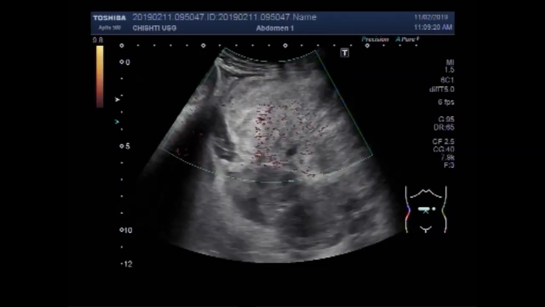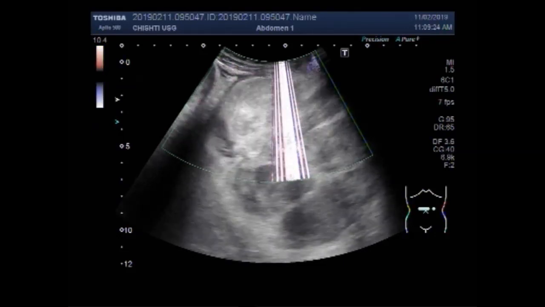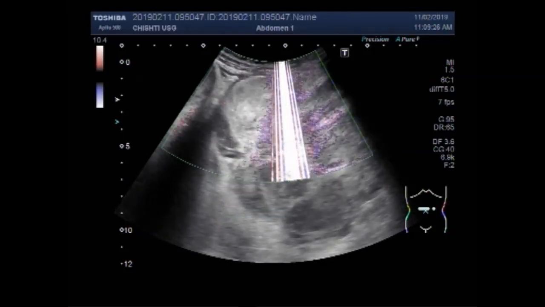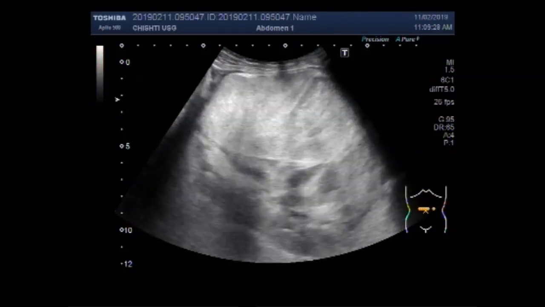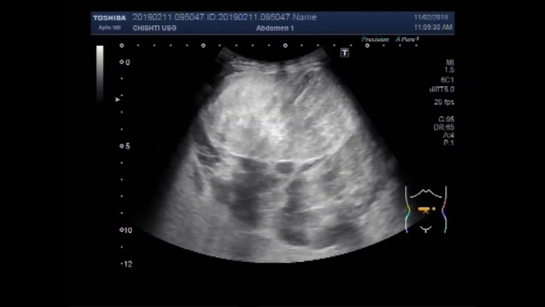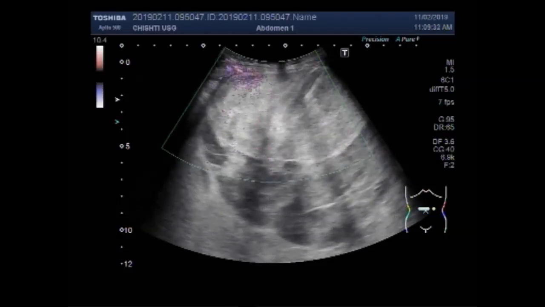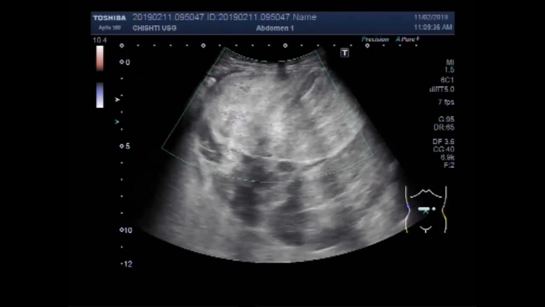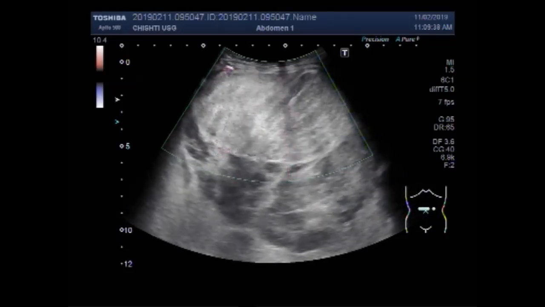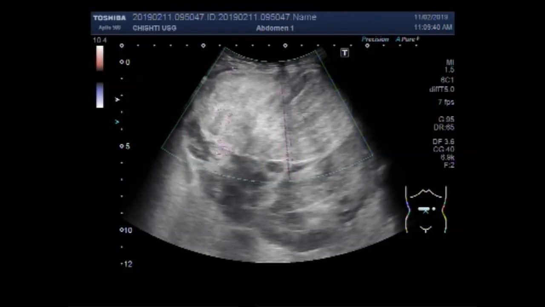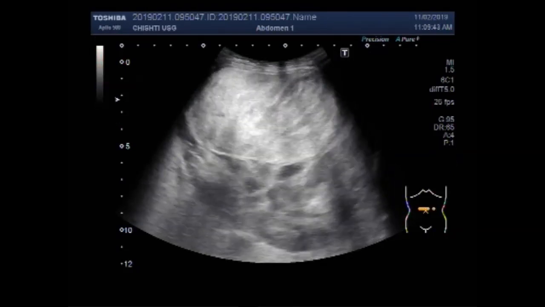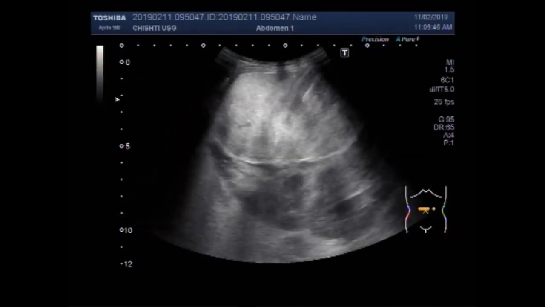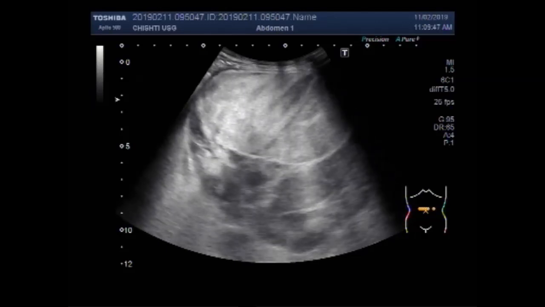You can see the blood flow in the renal mass. No significant blood flow is seen. It can be always high or sometimes high blood pressure for the patient suffering from the adrenal mass.